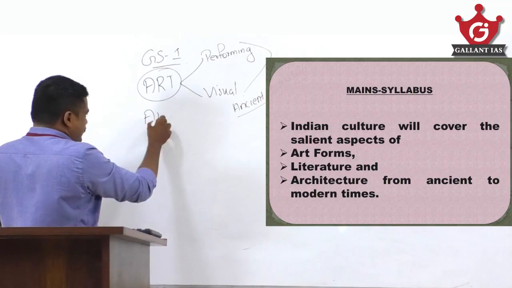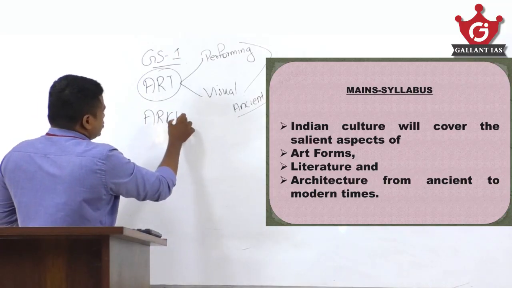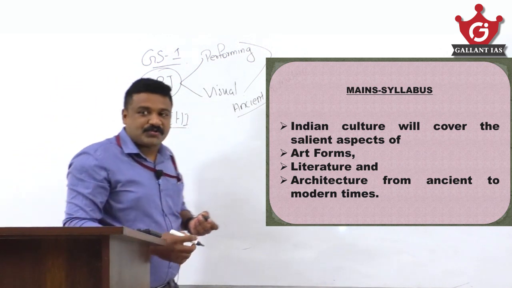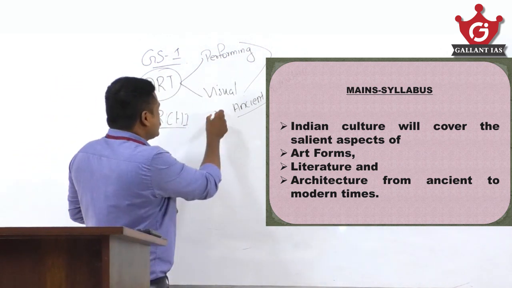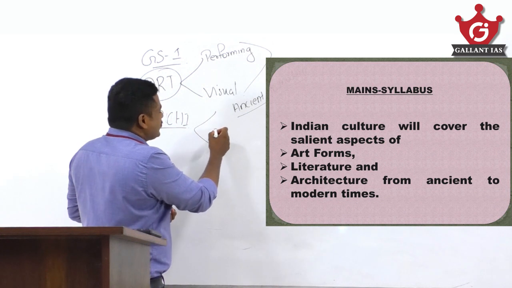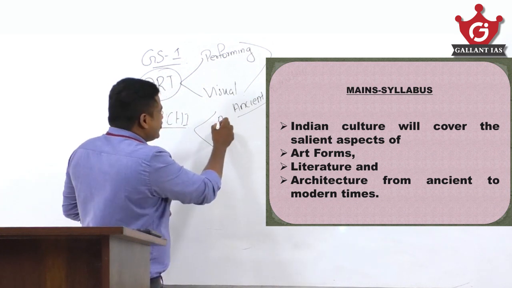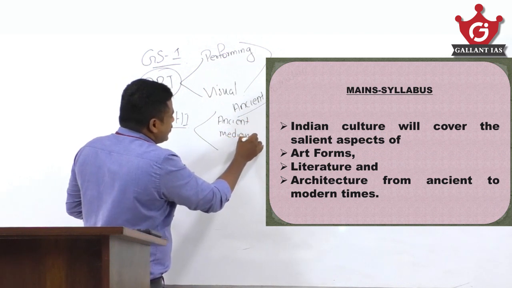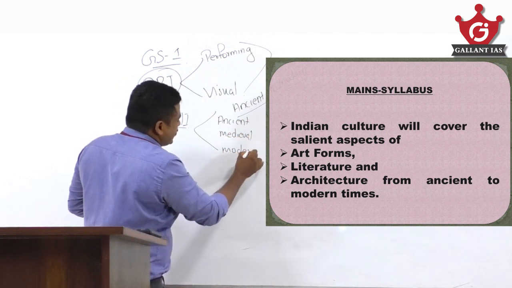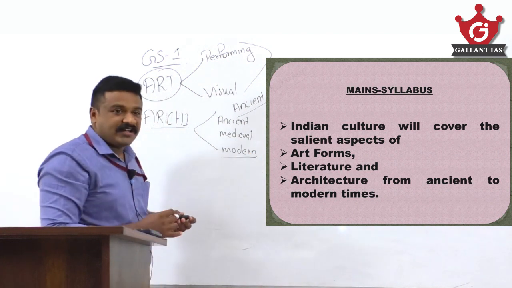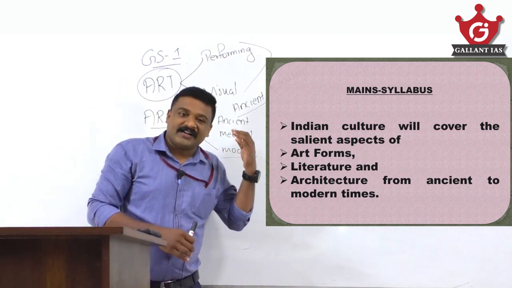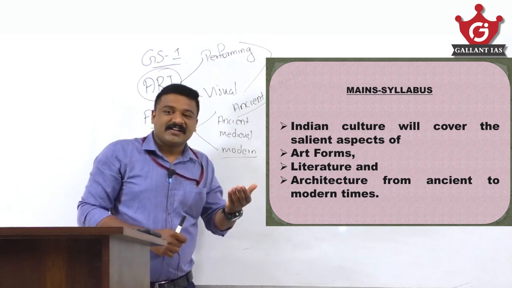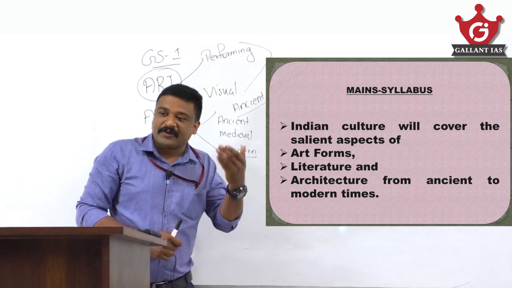Then they say architecture. The next important portion is architecture. Obviously you have to cover architecture from the ancient, medieval and modern eras. Rock-cut architecture is there, Mauryan architecture, post-Mauryan and Gupta architecture.